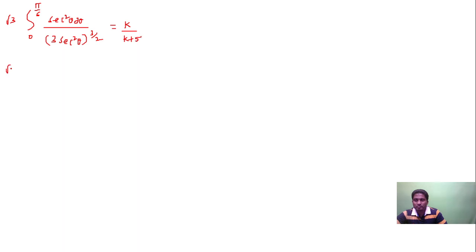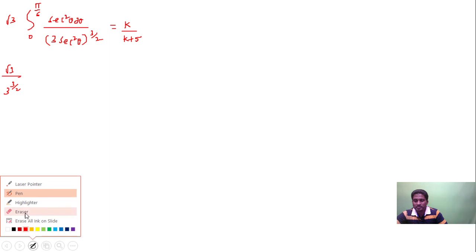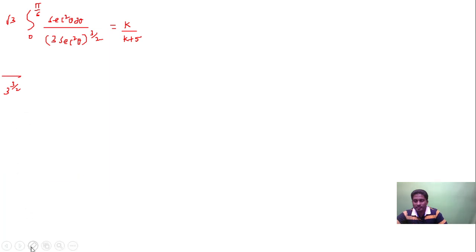So this is root 3 divided by 3 to the power of 3 by 2. The root 3 can be written as 3 power half. And then this is 0 to pi by 6, numerator sec square theta d theta divided by sec square to the power of 3 by 2, which will be equal to sec cube.